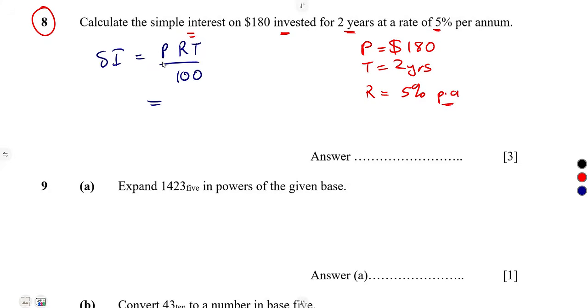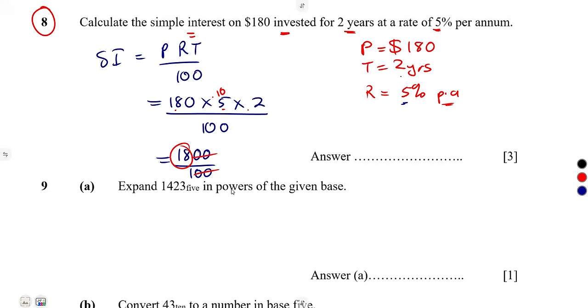That's principal 180 times the rate 5%, times the time in years which is 2, over 100. 5 times 2 is 10, and 180 times 10 gives us 1800, over 100. So cancel the zeros and you remain with 18. So the answer is $18. This is simple interest, just like that.